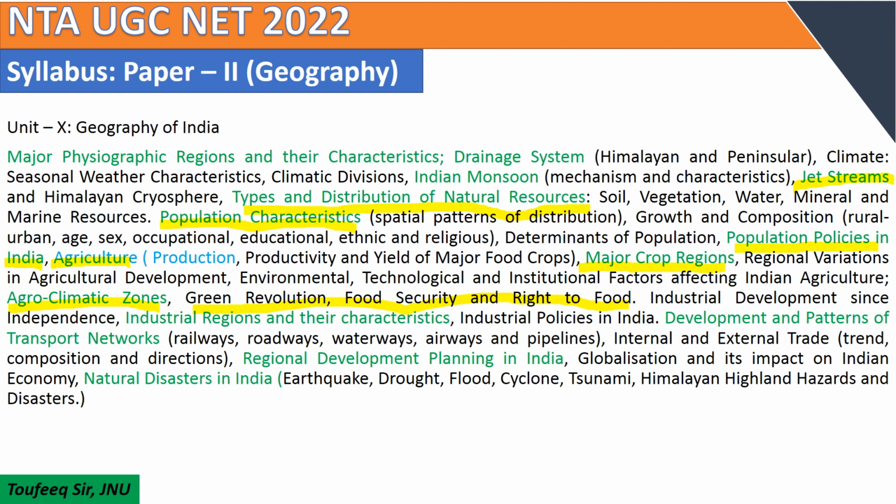Industrial regions and their characteristics are also important from the examination point of view. Industrial policies in India, development and pattern of transport networks. You have to study this topic also because questions are also asked from this portion. Another one is regional development and planning in India. You have to focus on this topic. Another important one is natural disasters in India like earthquakes, drought, flood, cyclone, tsunami, Himalayan highland hazards and disaster.